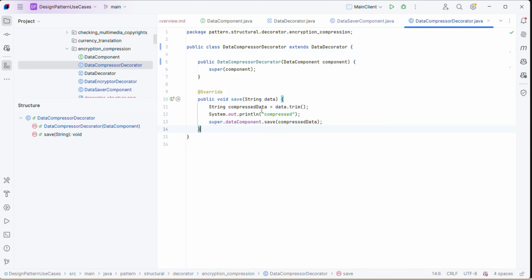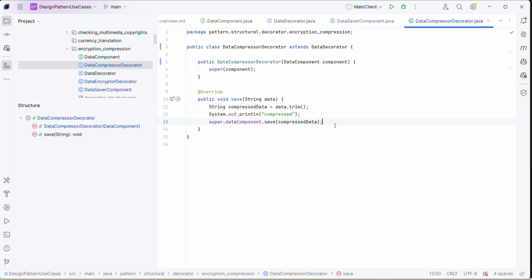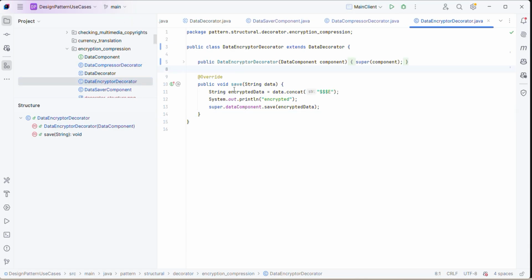So what is the use of the compression decorator? It should be compressing the data, and then delegating to the next step. That is what we want to have. So here, these are the operations for the compression, and then we'll delegate to the save method with the same compressed data, right? Similarly for encryption as well, we are encrypting first and then delegating it. So we can change the order as per the scenario, right? So here, first we want to encrypt the data and then we want to save the data further, right?